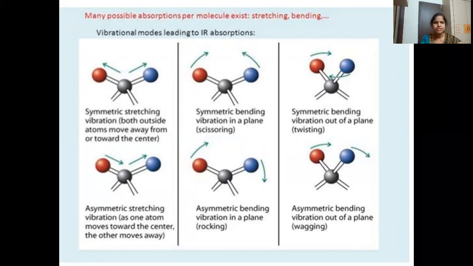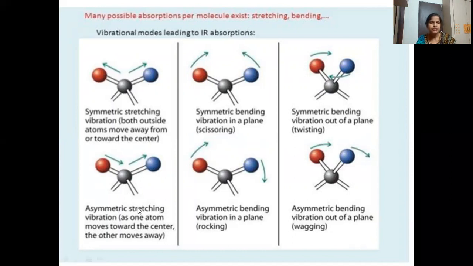When you pull, the bond length becomes larger, and if you push towards the center, the bond length decreases. So the bond length increases and decreases in symmetric stretching.